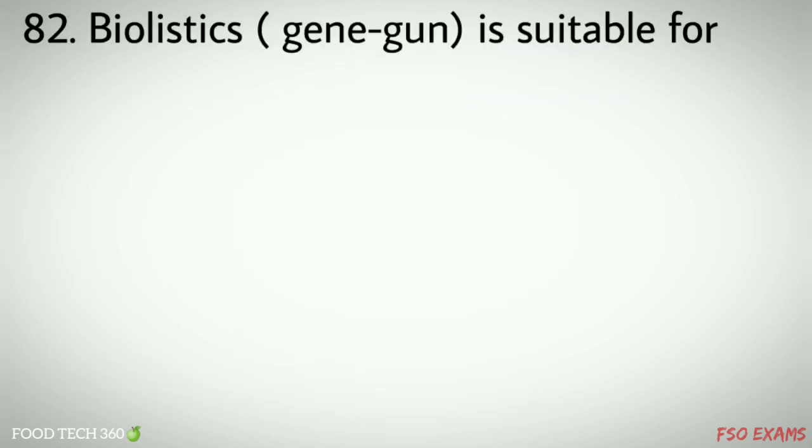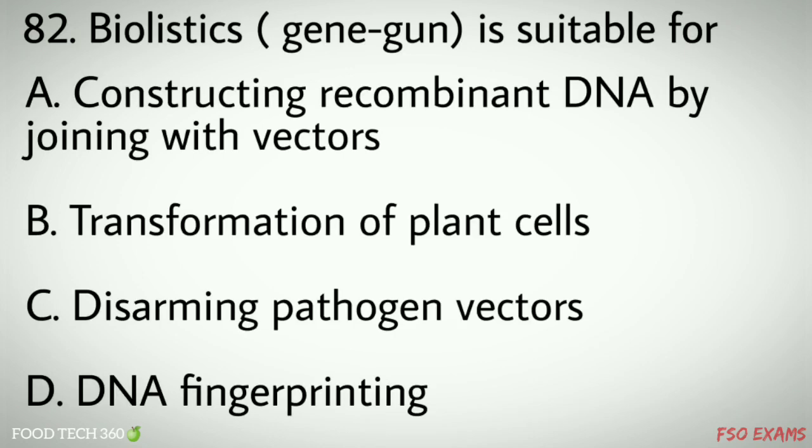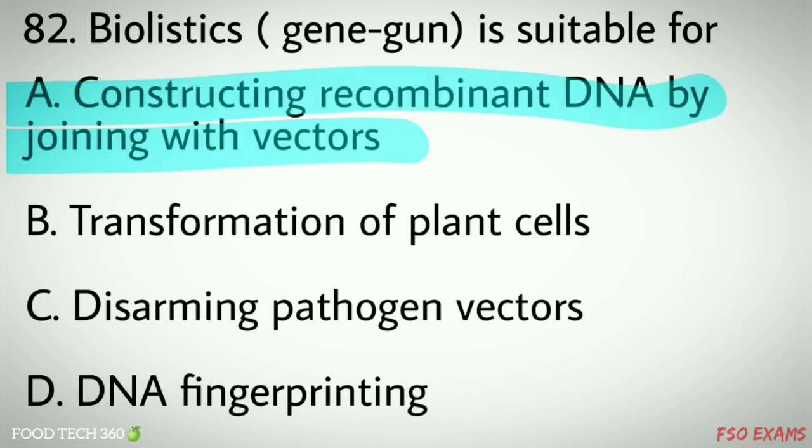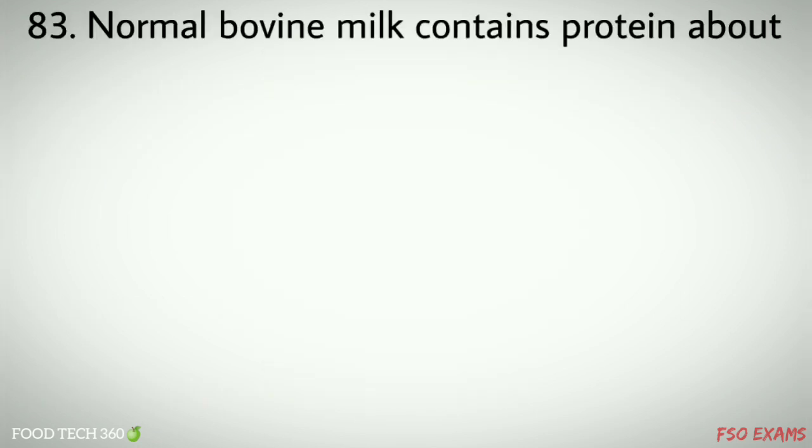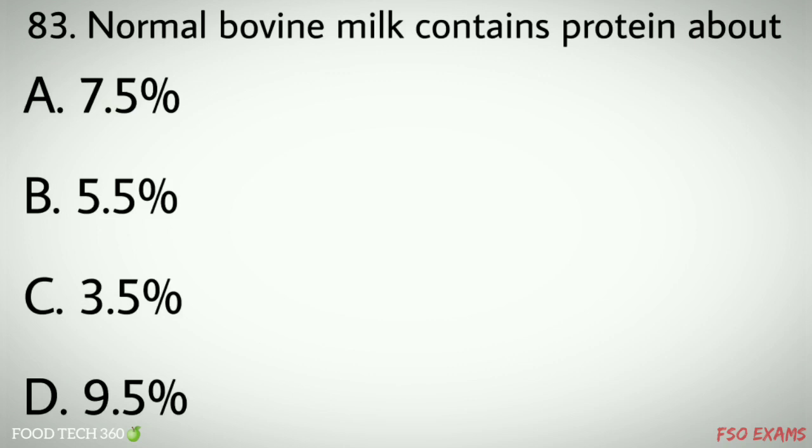Question number 82. Biolistics gene gun is suitable for options A. Constructing recombinant DNA by joining with vectors, B. Transformation of plant cells, C. Disarming pathogen vectors, D. DNA fingerprinting. Correct answer A. Constructing recombinant DNA by joining with vectors. Question number 83. Normal bovine milk contains protein about options A. 7.5%, B. 5.5%, C. 3.5%, D. 9.5%. Correct answer C. 3.5%.